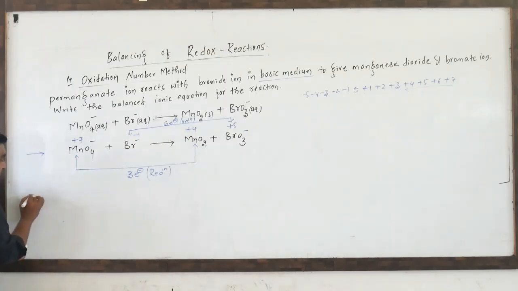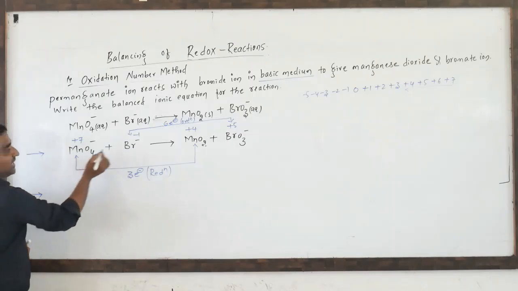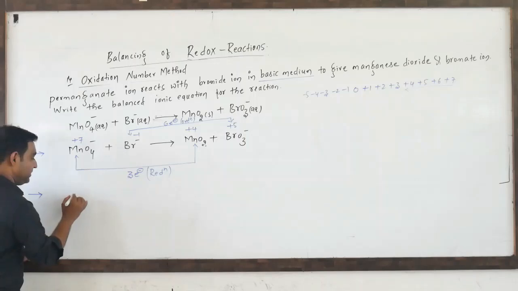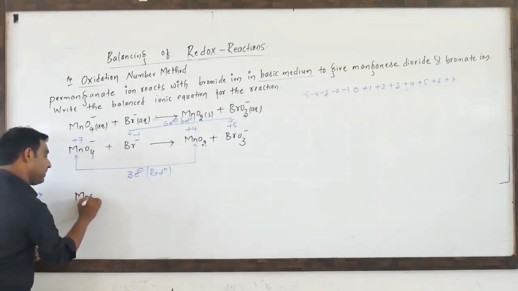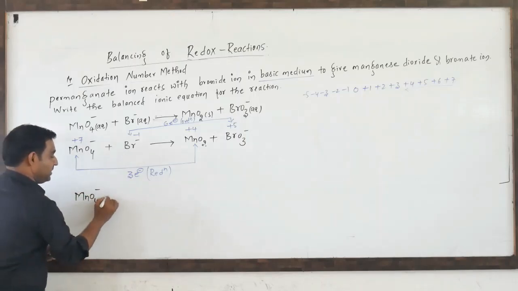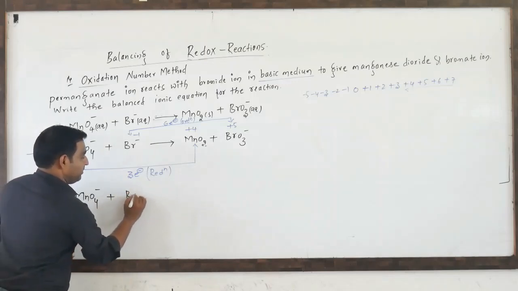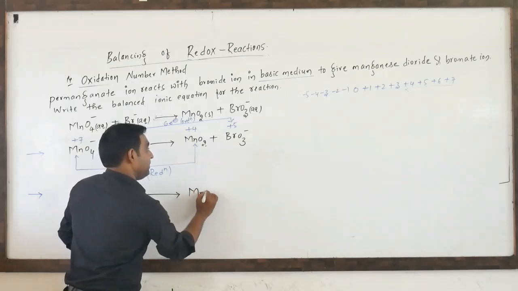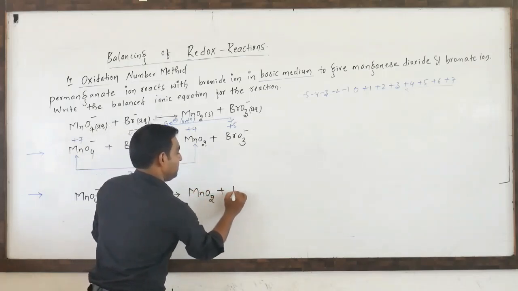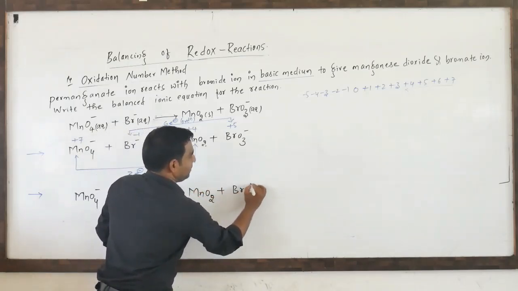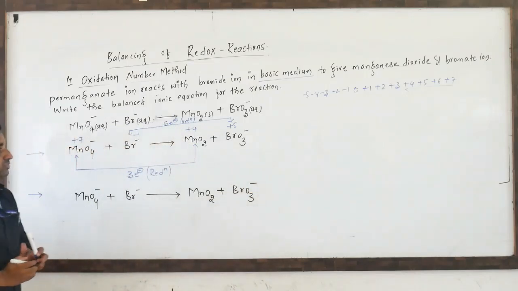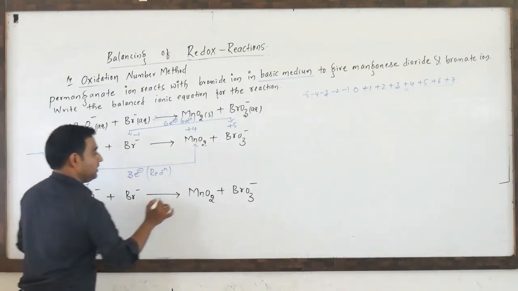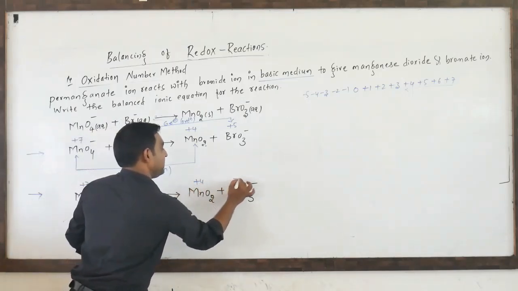So the second step: we have to balance the atoms other than oxygen and hydrogen. Now I will write MnO4 minus plus Br minus gives MnO2 plus BrO3 minus. This one has oxidation state plus 7, this one has plus 4, and this one plus 5.